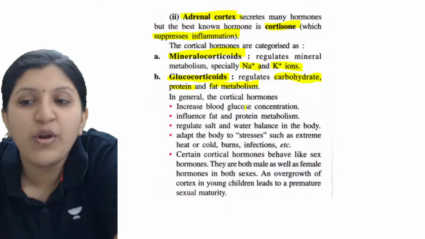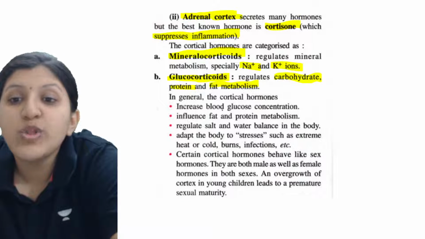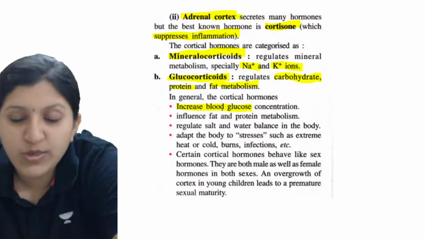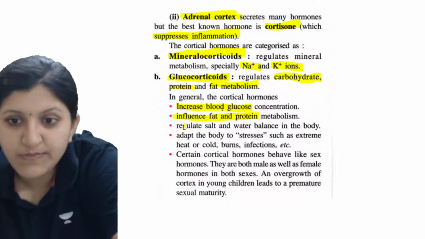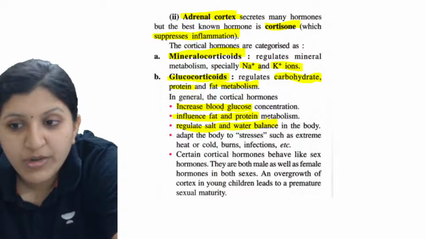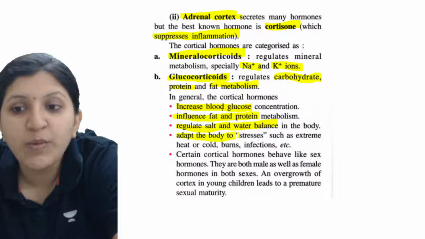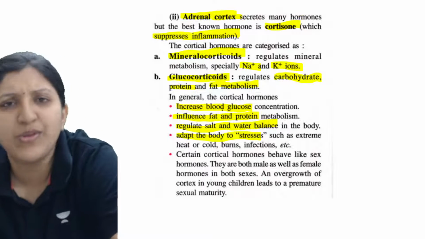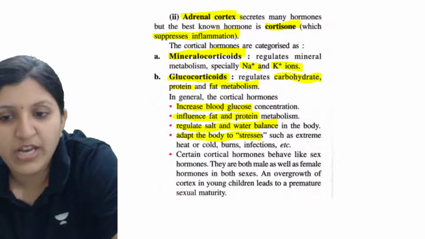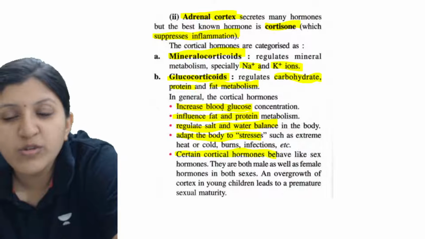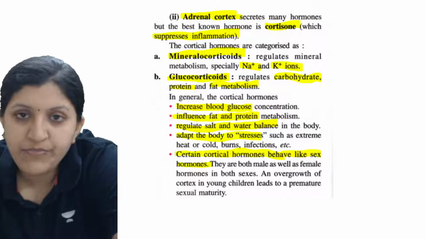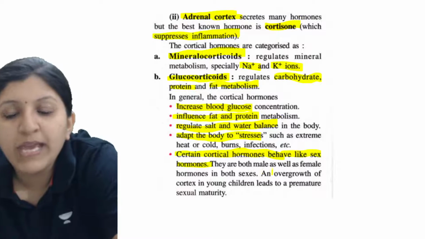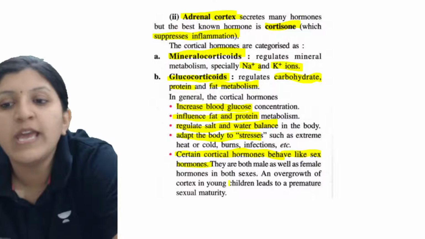In general, the cortical hormones increase the blood glucose concentration, influence fat and protein metabolism, regulate salt and water balance in the body, and adapt your body to stresses such as extreme heat or cold, burns, infection. Certain cortical hormones behave like sex hormones, both male as well as female hormones in both the sexes.